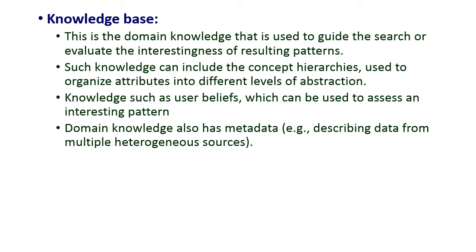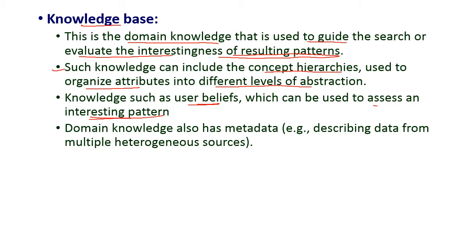The next one is knowledge base. So, it is the domain knowledge. We are going to save all the domain knowledge that is used to guide the search or evaluate the interestingness of resulting patterns. Such knowledge can include the concept of hierarchies, which is used to organize attributes into different levels of abstractions, and knowledge such as users' belief, which can be used to assess interesting patterns.